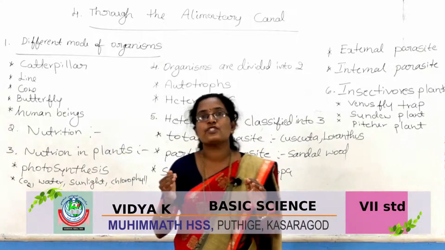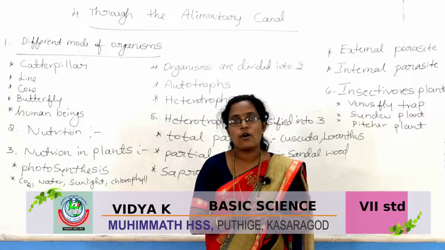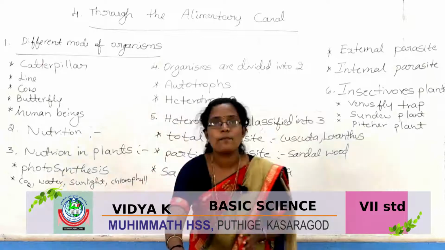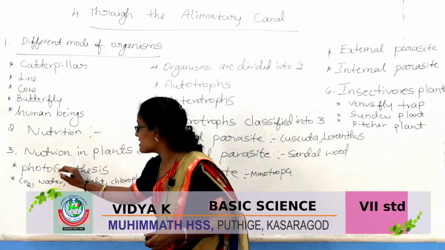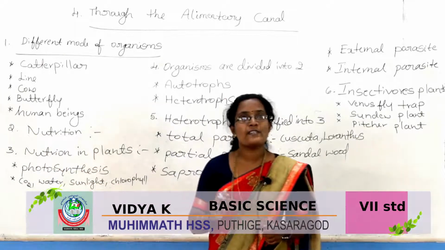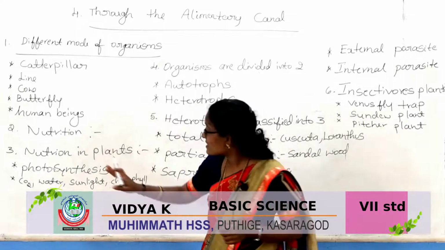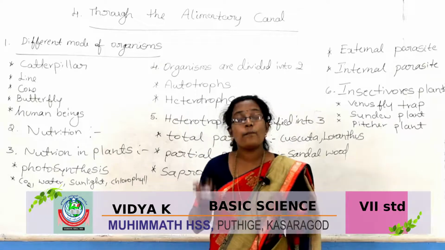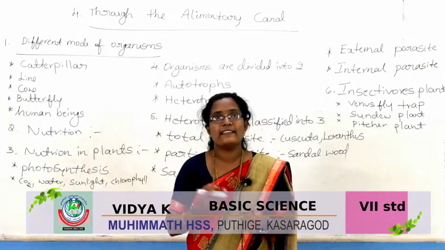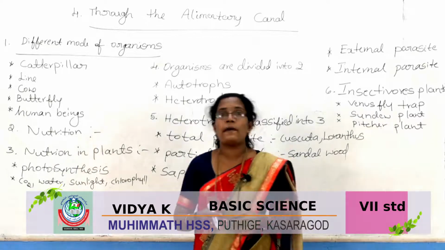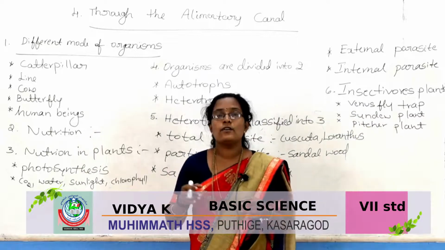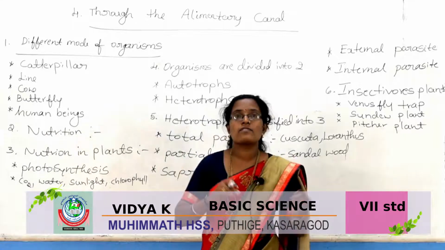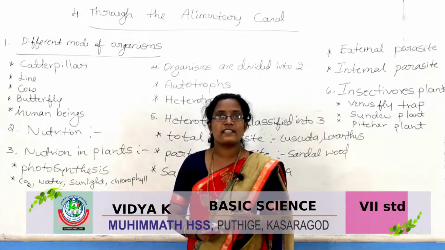Photosynthesis is the combination of two words: photo plus synthesis. Photo means light, and synthesis means to make. Who prepares food? The plant. Plants can prepare their own food through the process called photosynthesis.